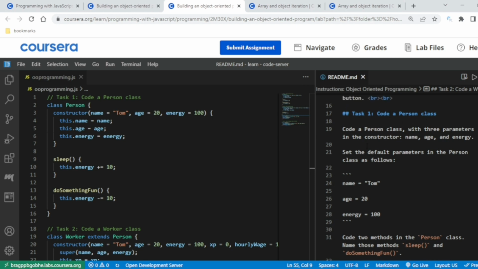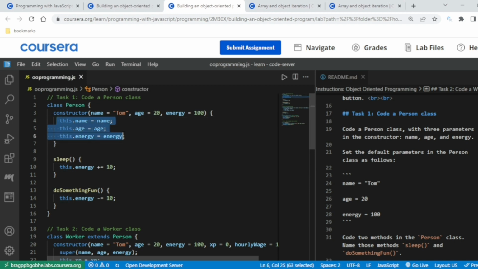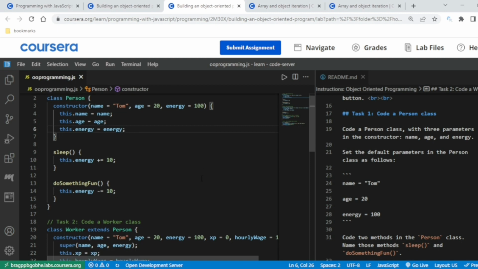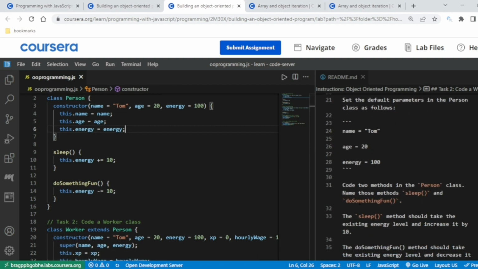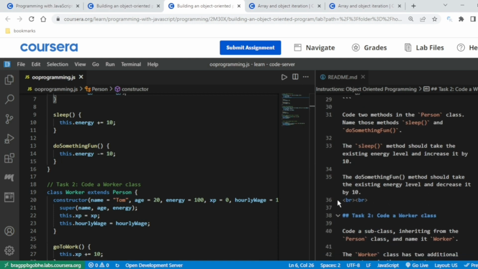So code a person class with 3 parameters. So we have Tom, 20, and 100. So this is what things look like. We have a constructor with name Tom, age 20, energy 100. Now these are default settings, like you do in Python using self. So the same thing is this dot name. The syntax is in JavaScript. Now they have also said that there are 2 methods, sleep and do something fun. Sleep will increase the energy, do something fun will decrease the energy. Alright, as the name suggests, the code is suggesting the same.